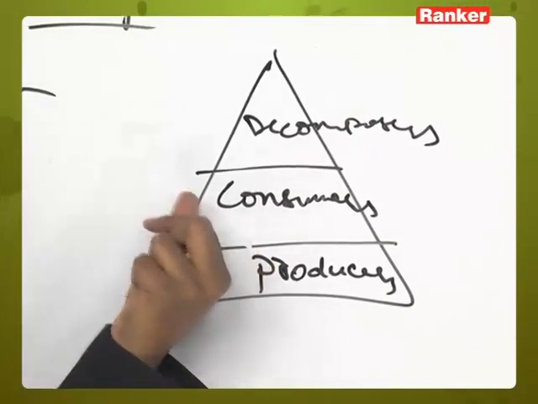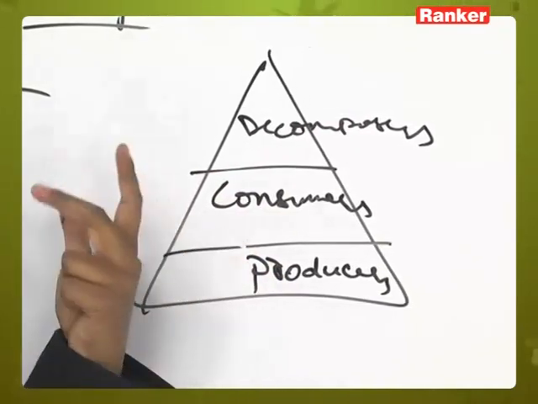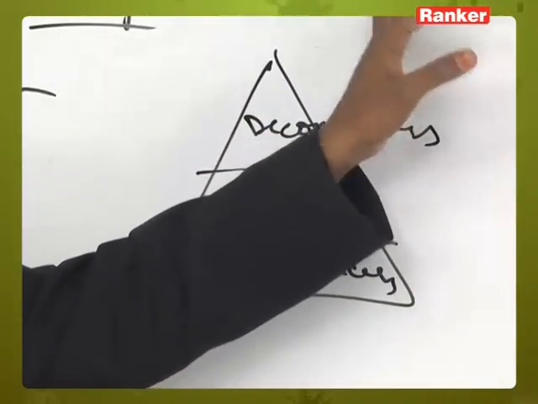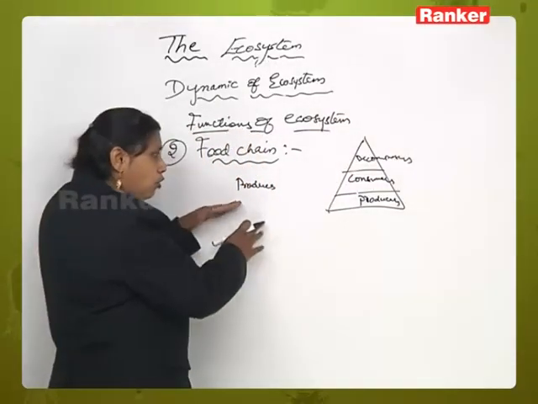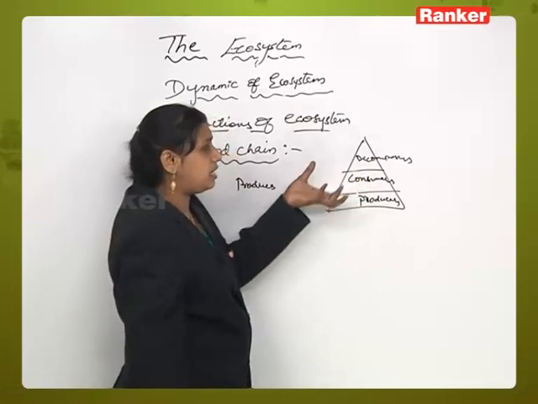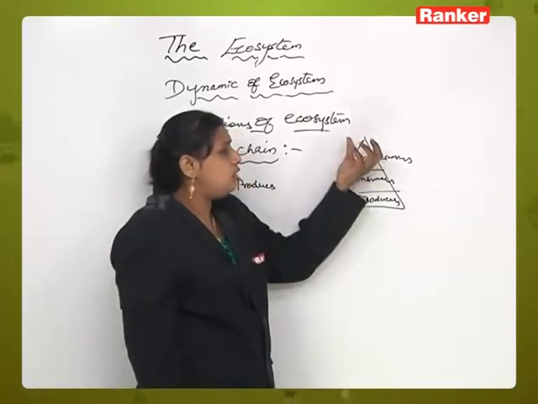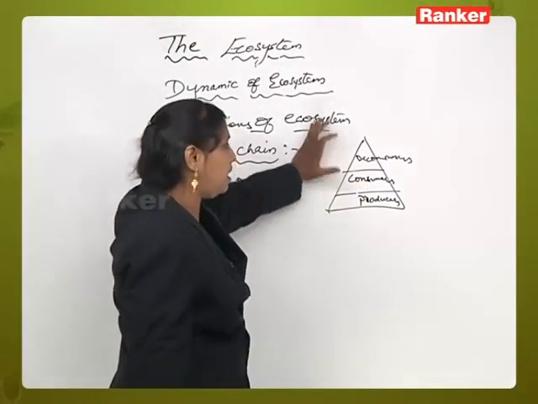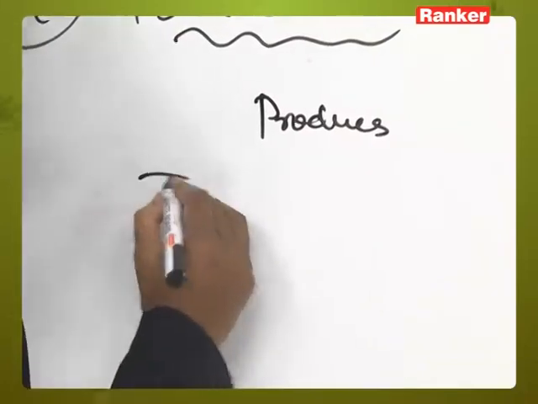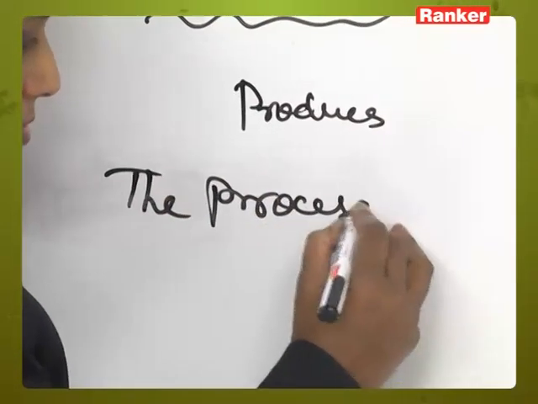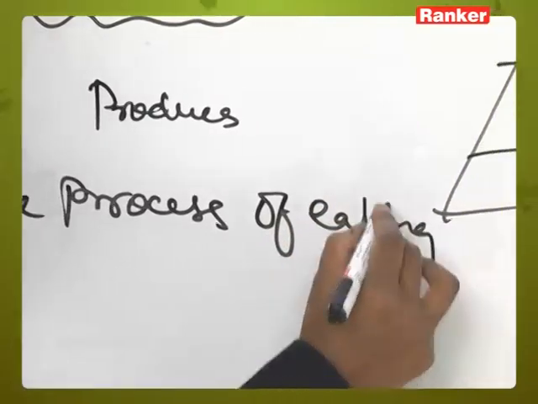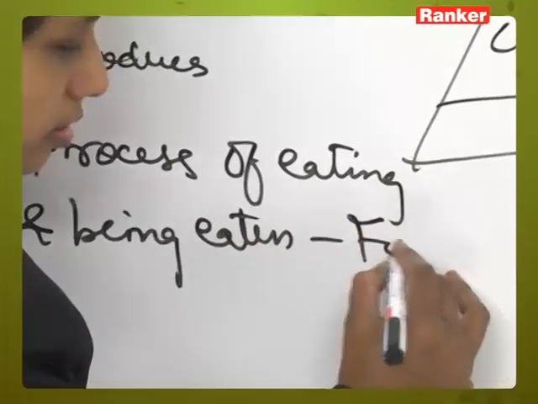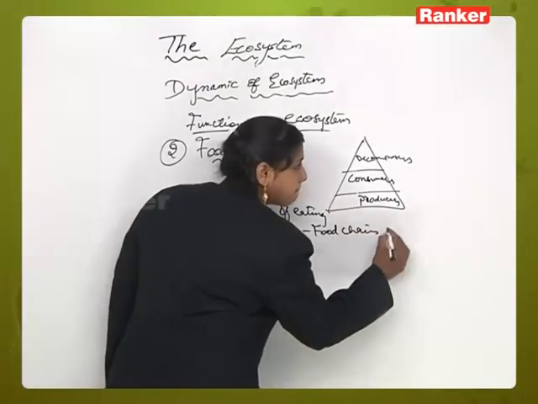In the consumers, as we said earlier, there are three types: primary consumer, secondary consumer and tertiary consumer, and again from there it will go on to the top carnivores and decomposers. So the transfer of food energy from producers through a series of organisms with the repeated process of eating and being eaten is called a food chain.